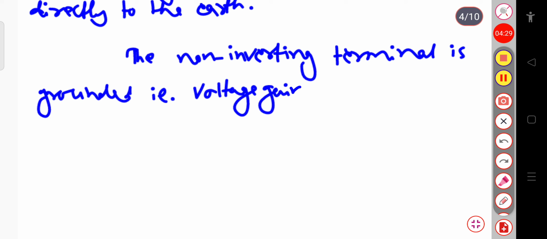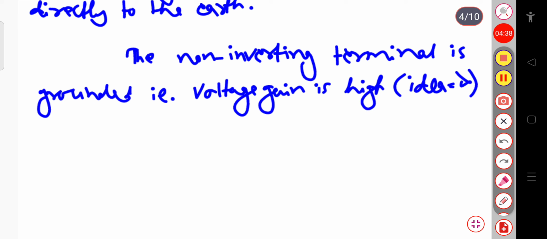Since voltage gain is high, we can say that this is for the ideal case. Okay, for the ideal case this is your infinite. Voltage gain is high for the practical case, but here for the ideal case I can consider this to be infinite. Therefore the Vd, that is the difference between the non-inverting terminal and the inverting terminal, goes to 0, that is equal to 0.